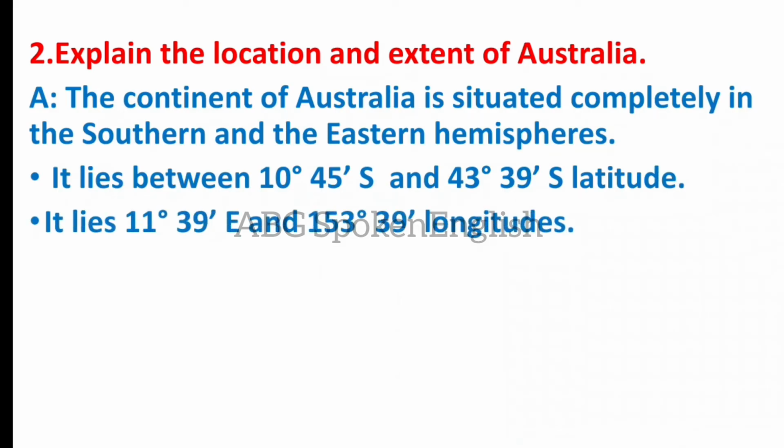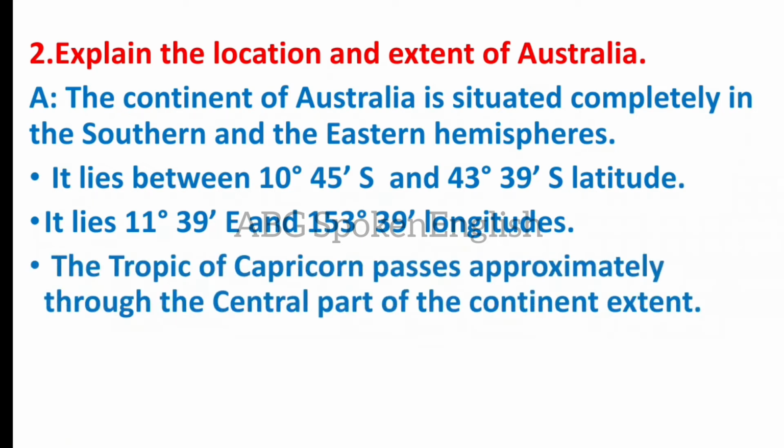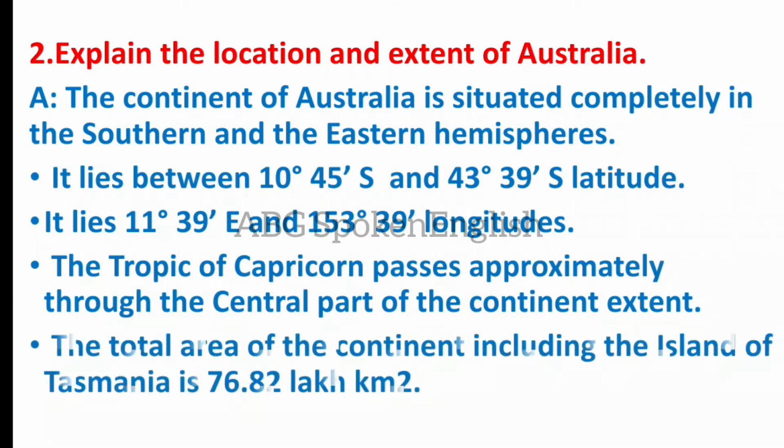It lies between 113 degrees 9 minutes east and 153 degrees 39 minutes east longitude. The Tropic of Capricorn passes approximately through the central part of the continent. The total area of the continent, including the island of Tasmania, is 76.82 lakh square kilometers.